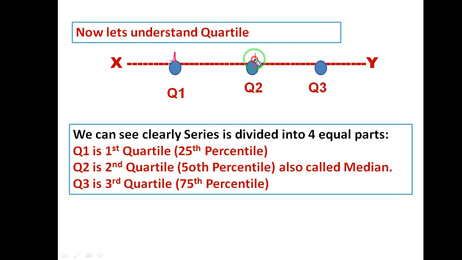The second quartile will be called the 50th percentile, which is also known as the median. This is your 25 percentile, over here this is your 50 percentile. Q3 is the 75 percentile, or 0.75 quantile, or third quartile. This is your third quartile. So here we have divided our series into 4 equal quarters.